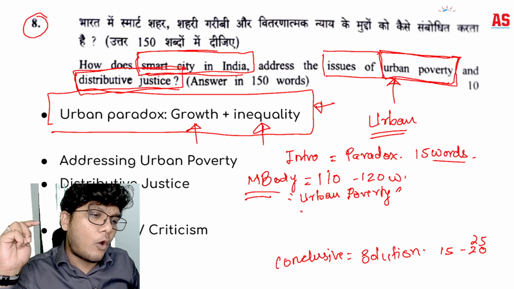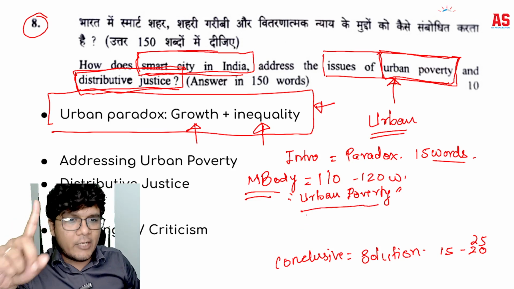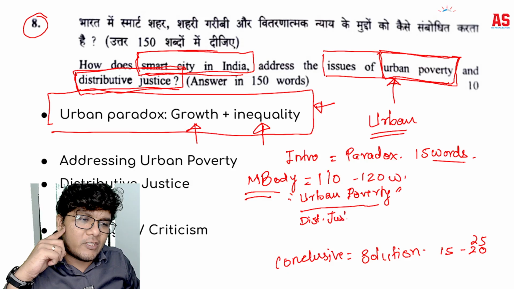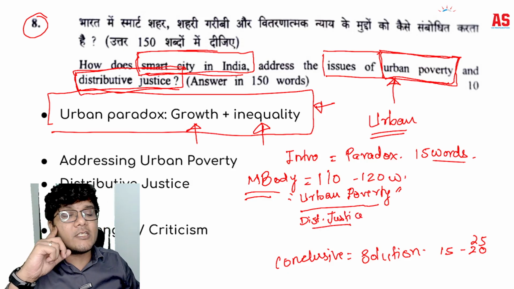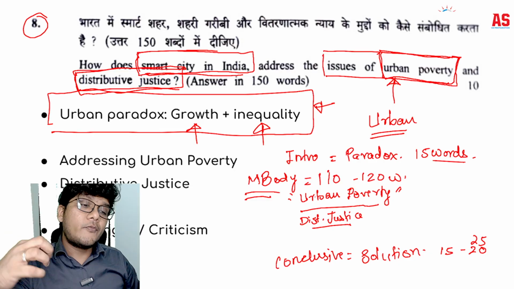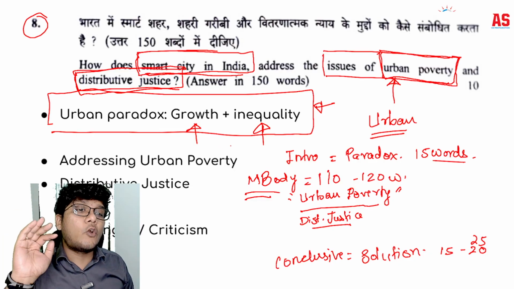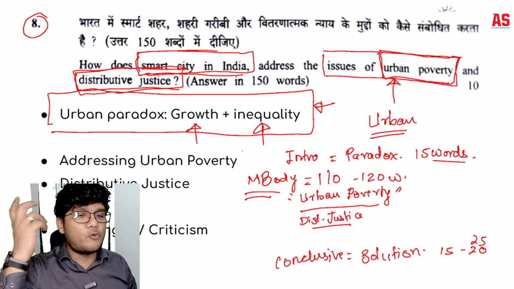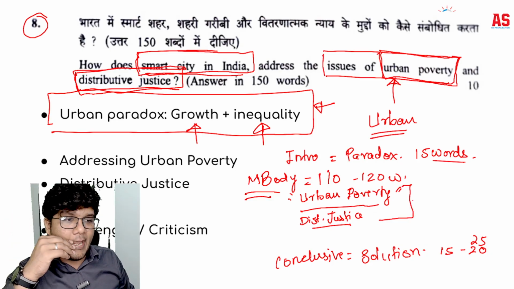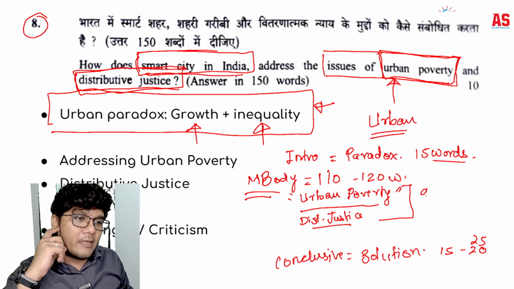You talk about how it is going to address it. Then you talk about distributive justice. Distributive justice, as in the growth is going to further increase, it is going to be a linkage which will lead to prosperity. Then how this growth can be fairly distributed among the people. So this is addressing your main part, and this would be around 90 to 100 words is what you will write.